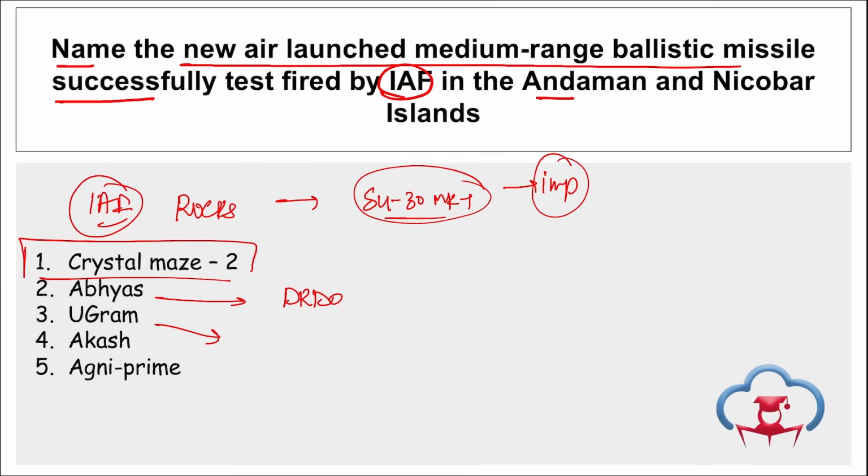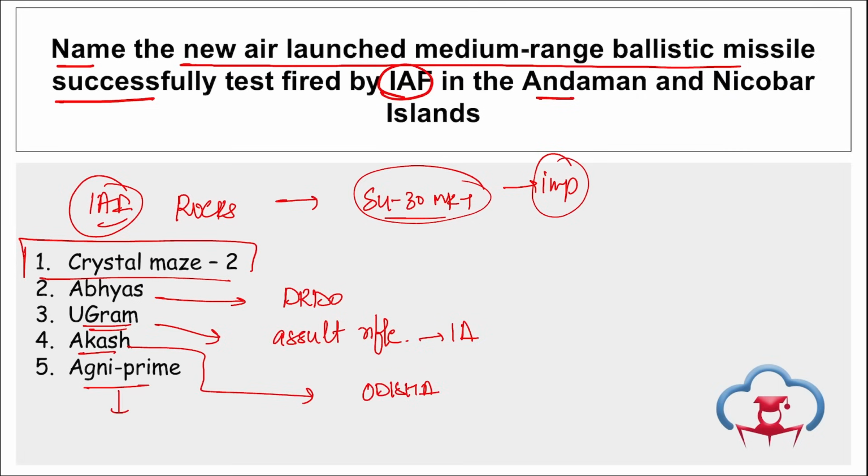Ugram, if we talk about DRDO, they have launched this assault rifle for the Indian Army. So Ugram is the assault rifle launched by DRDO. Then if we talk about Akash, remember DRDO successfully launched the new generation of Akash missile and it was tested off the coast of Odisha.